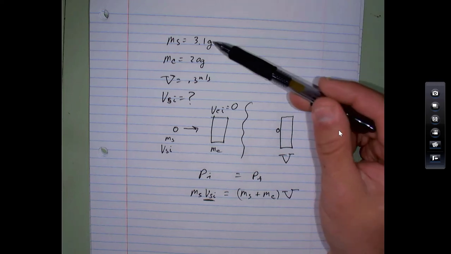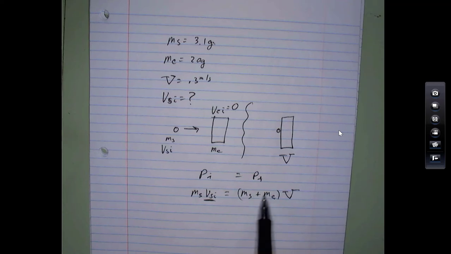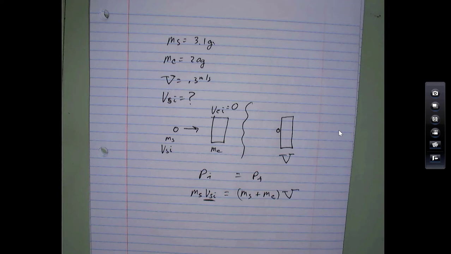Now, if you notice, I left this in grams and this in grams. In this problem, if you're careful with the units, you don't always have to change it to kilograms. This will be in grams if I leave it like this. This is in grams. The grams actually cancel out. You never hurt yourself by converting it to kilograms. The kilograms will cancel out. But I happened to notice that the grams would also cancel out. Okay, let's take a look at the next one.